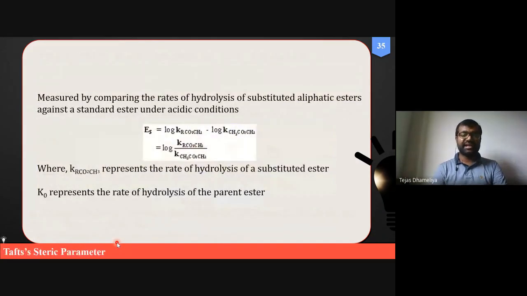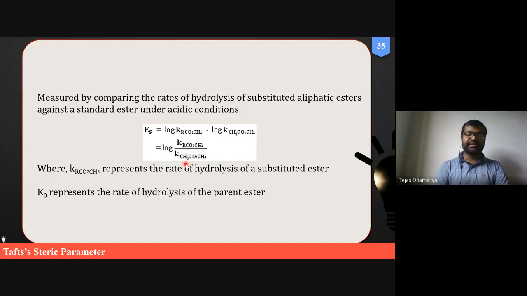So in other words, I have clearly defined here, perhaps it was not visible in the last slide. So in this slide, an attempt has been made to make it clearer that this Taft steric constant, represented as ES, is the logarithm of the ratio of the rate of hydrolysis of the substituted ester divided by the rate of hydrolysis of the unsubstituted ester.